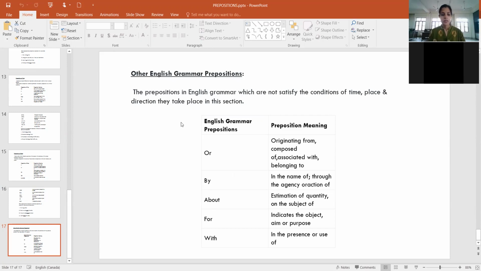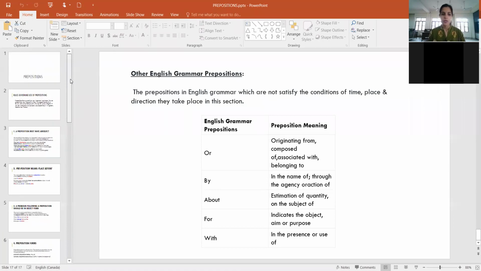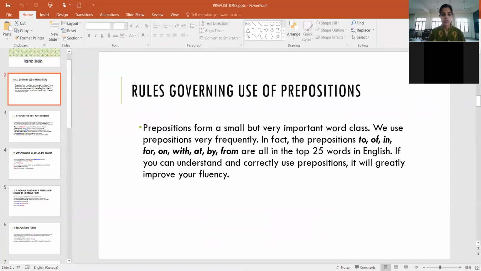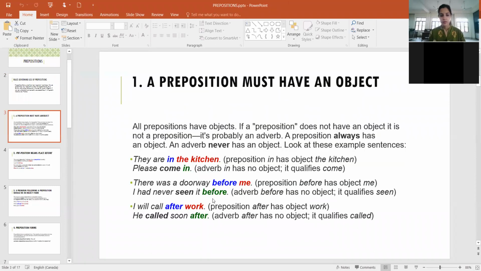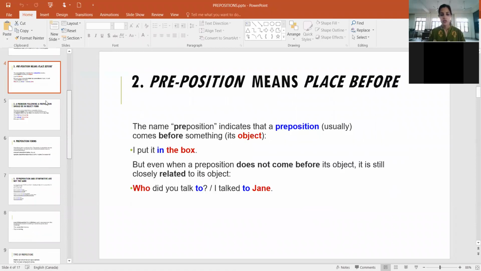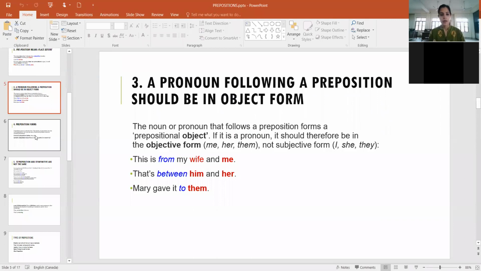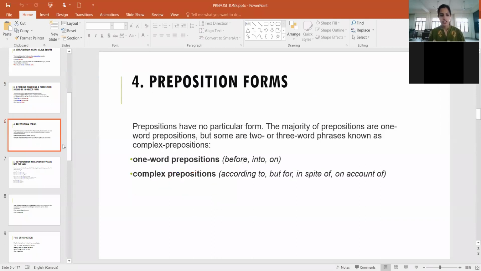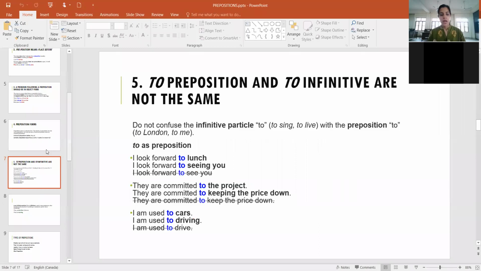So I hope this was clear to you, and in case you have any doubt, you may ask me to go back to that particular slide. So I'll just go through all the slides again. So here we have, right? Don't worry about the rules, as I am telling you, that is just for your clarity. आपने rules memorize नहीं करने, ठीक है? अगर समझ नहीं भी आए, no problem. I just want you to be able to correctly use the prepositions, right? If you get an exercise in the exam, you should be able to correctly answer there.